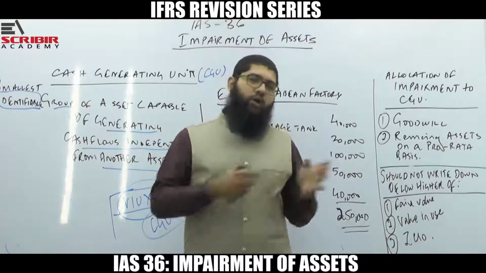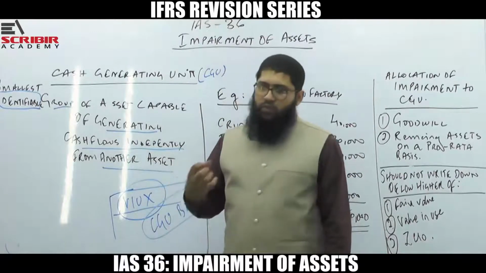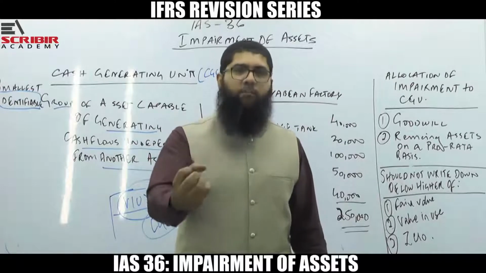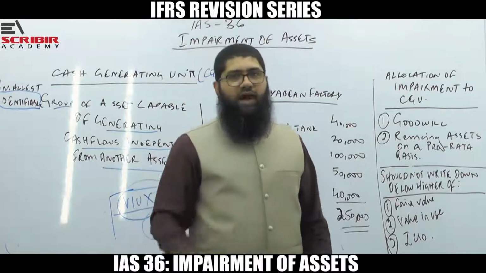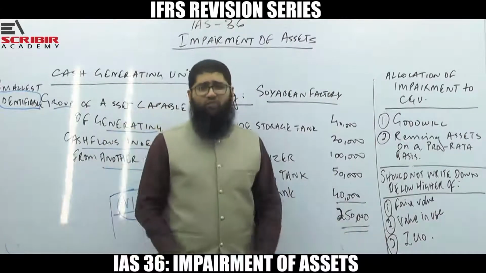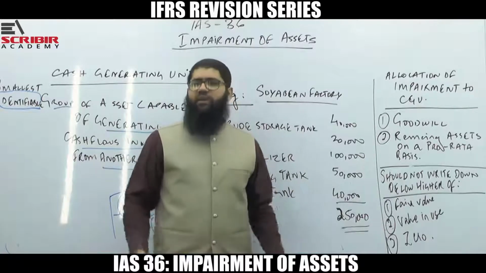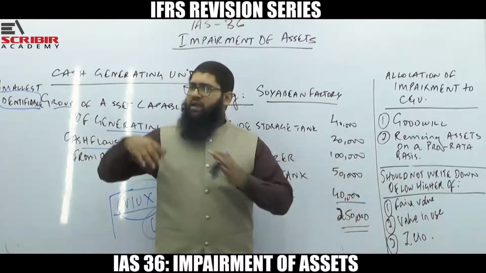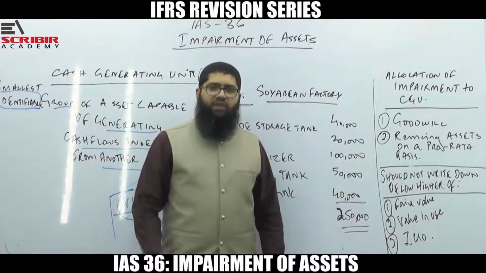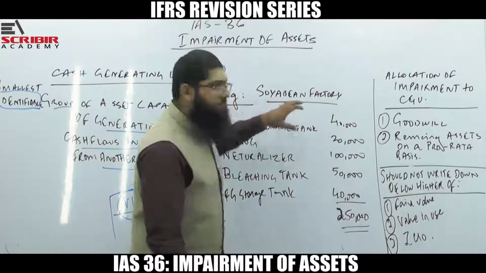Now what do you mean by this? This would actually mean that you need to identify those group of assets which in combination generate cash flow. I've taken an example of a soybean factory. There are many departments in a soybean factory. There is a packaging department, a distribution department, a storage department, a marketing department, etc. But there is a portion of the soybean factory that is pertaining to the production of that